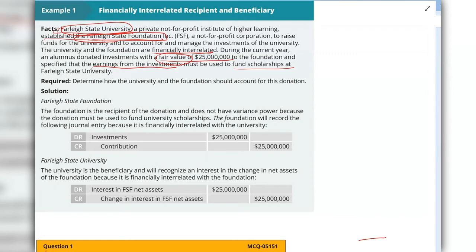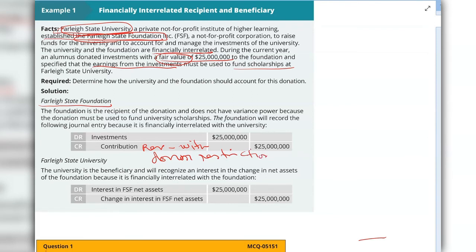So we will debit investment at the fair value, which is given as 25 million, and we will credit contribution revenue. This is the recipient's journal entry. Since the donor said the income from the fund will be used for scholarships, you can classify it as contribution revenue with donor restrictions.